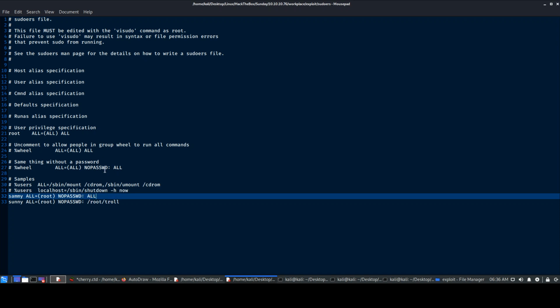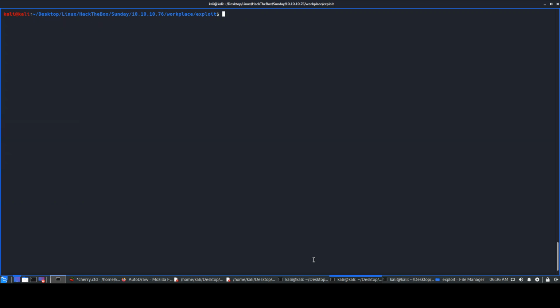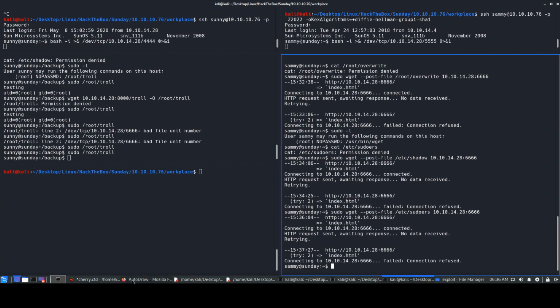So we have this file saved over here. I'll save it. I'll go over here. I'll close this, do not require this. Chmod it just in case. Sudoers, okay. Then now I'll start my Python HTTP server because I want to get that file, etc. sudoers, and replace it over here.